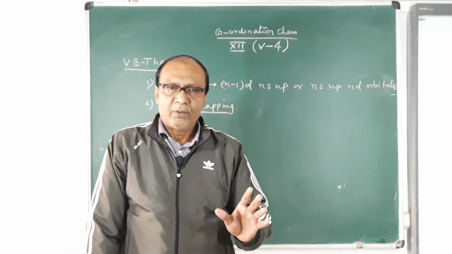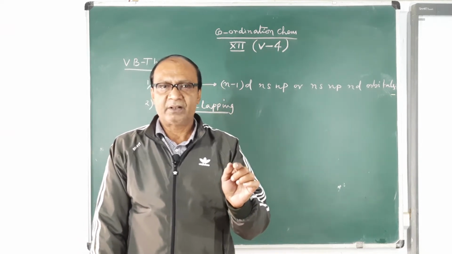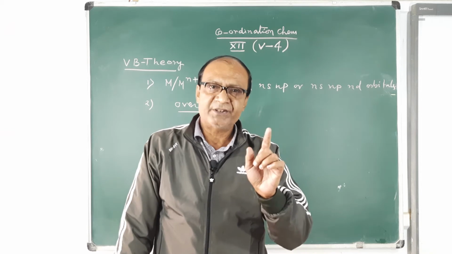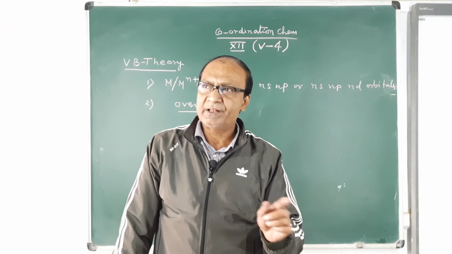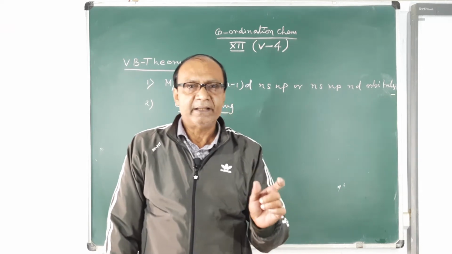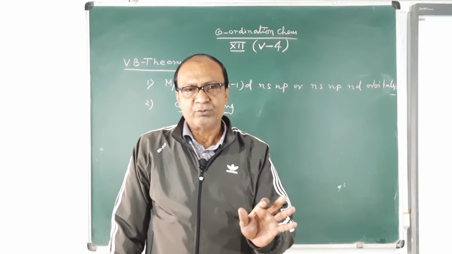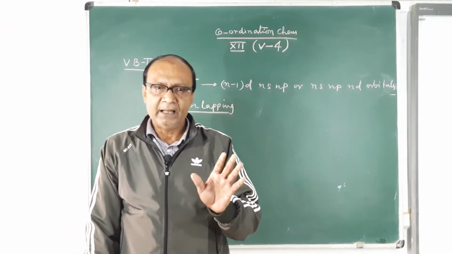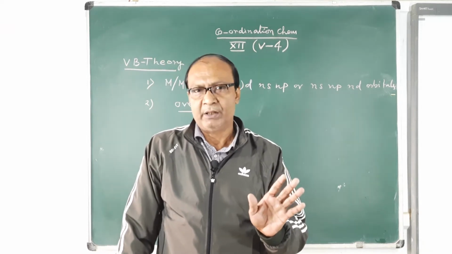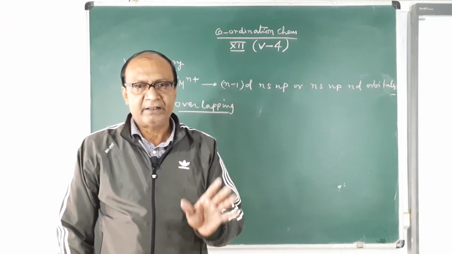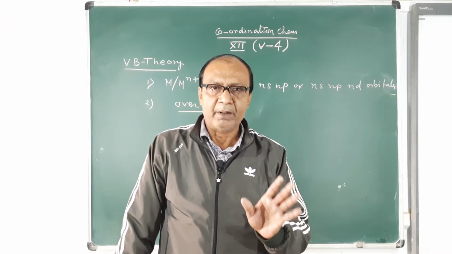Now, if you want to explain valence bond theory, we must give the reference of one of its limitations. The limitation is that it cannot explain the type of hybridization unless and until the magnetic nature of the complex is known to us. So this is one of the limitations, and with the help of magnetic character, valence bond theory is quite successful. Now we shall explain some of the bonding of coordination compounds.